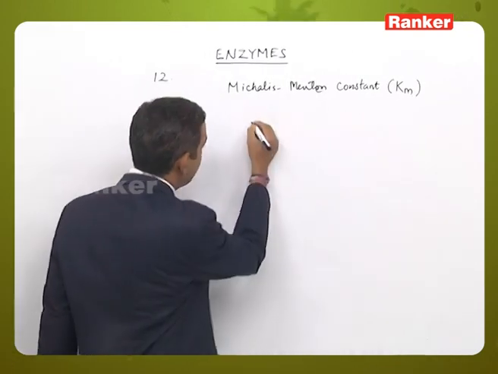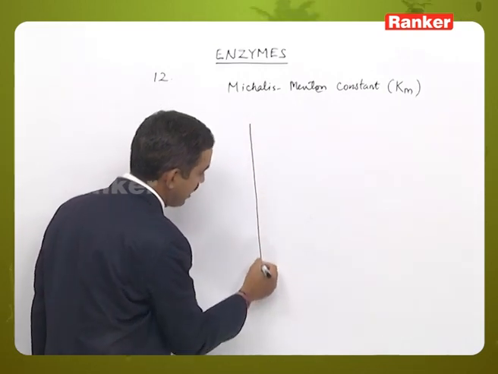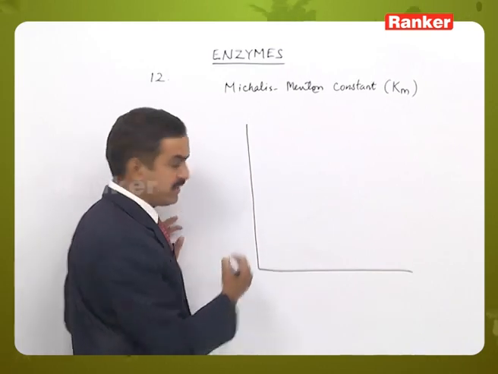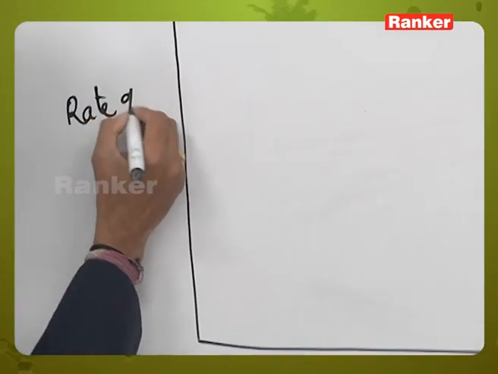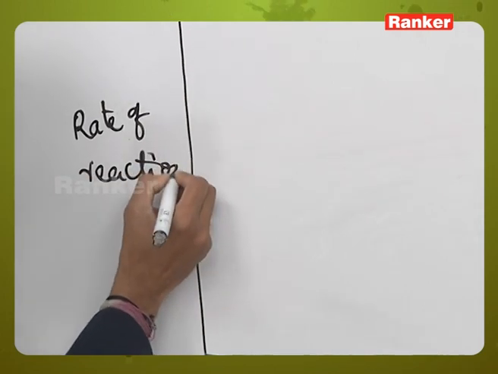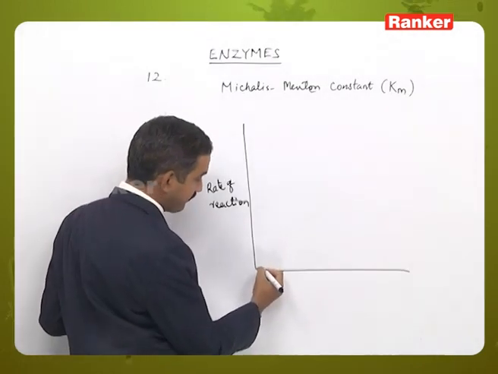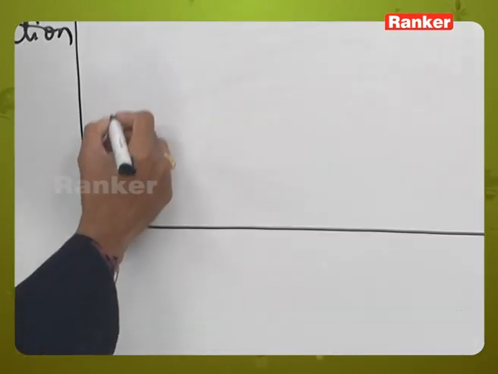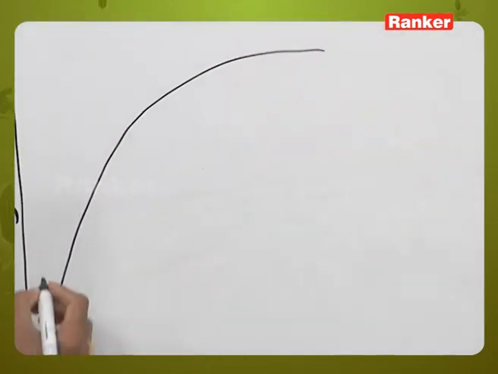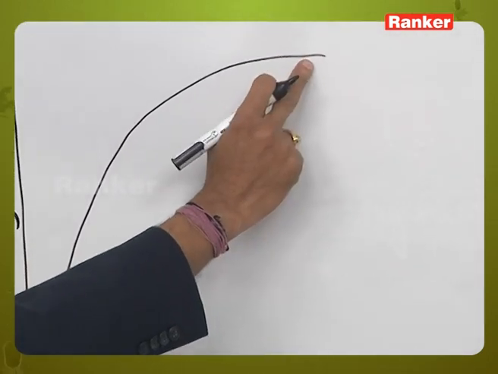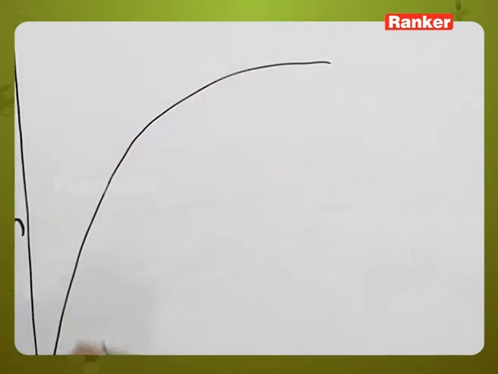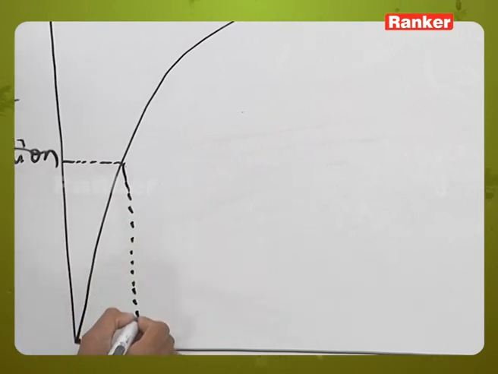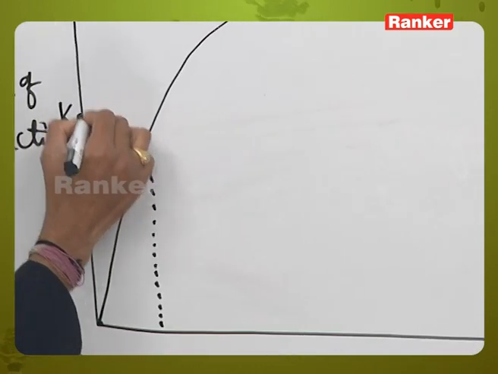If you plot the substrate on one side and the rate of reaction on the other side, starting from here, as the substrate is consumed, the rate of reaction will proceed like this, and the maximum velocity that is attained will be here, whereas according to the Michaelis-Menten constant, half the maximum velocity is considered as the Km value.